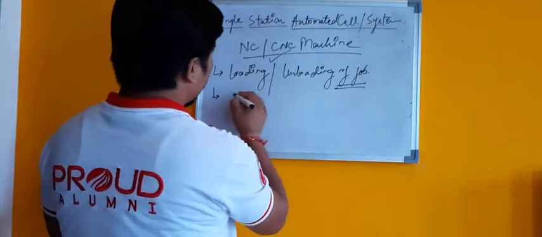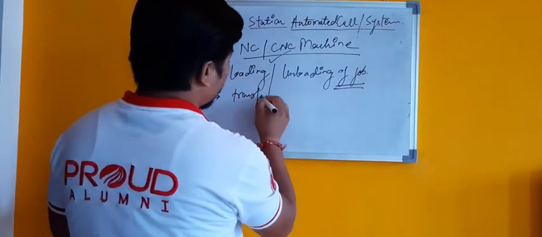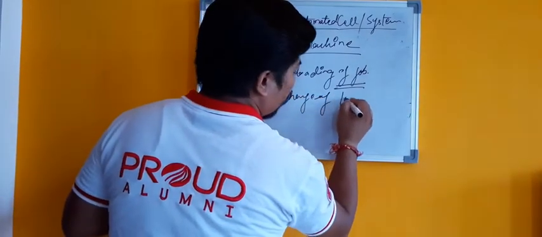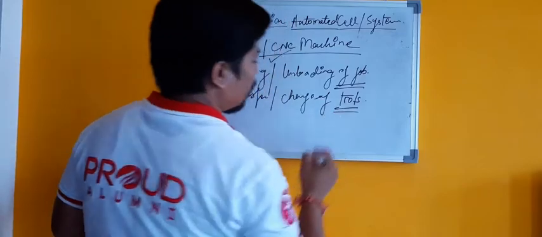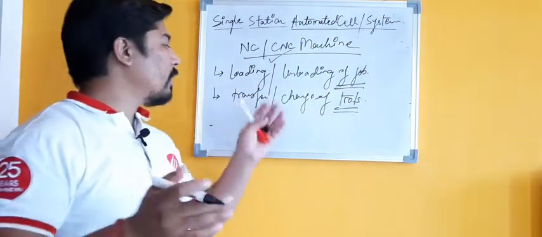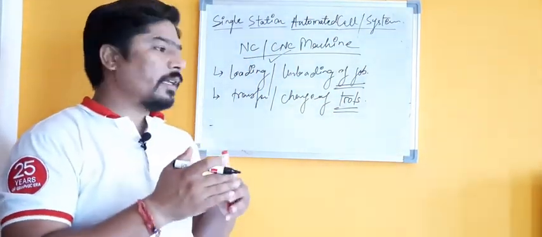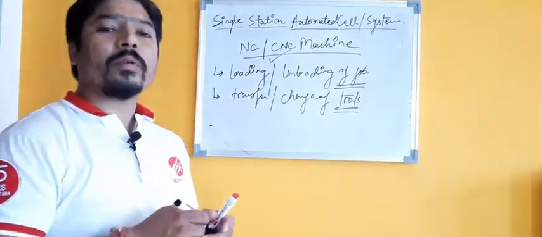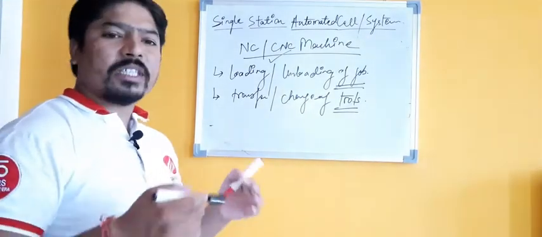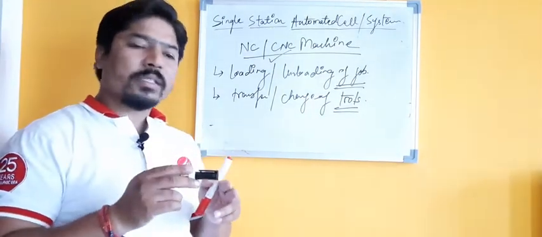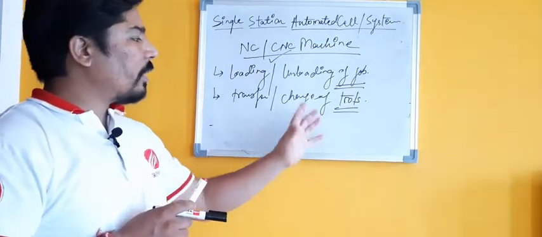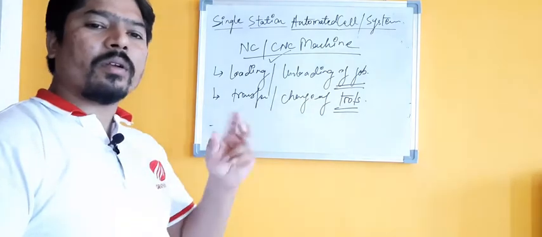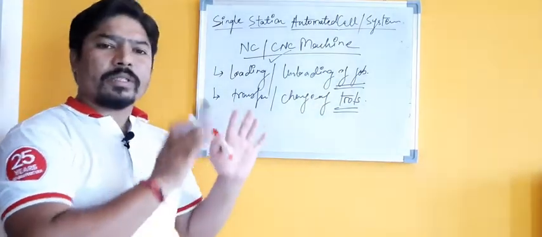Second may be transfer or change of tools. The employee may be involved only in transfer or change of tools, even after a breakdown or damage, or depending upon the part configuration we need to change the tool set. So the operator who is involved with that particular machine will change that particular tool or tool set in that machine.